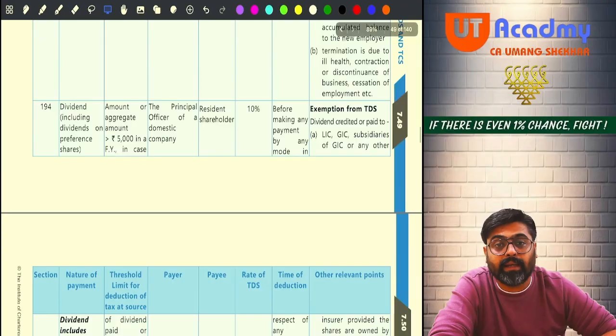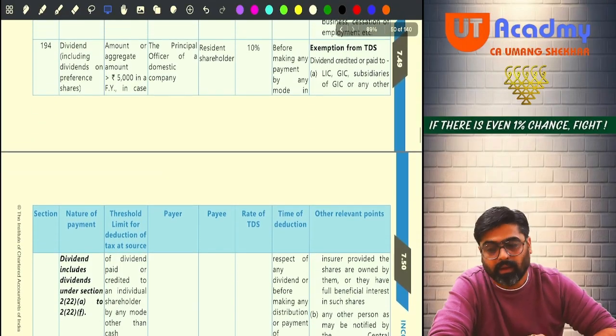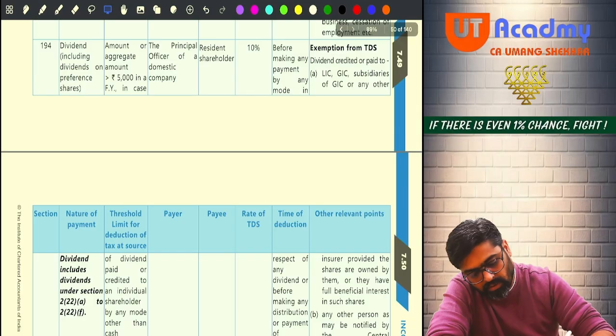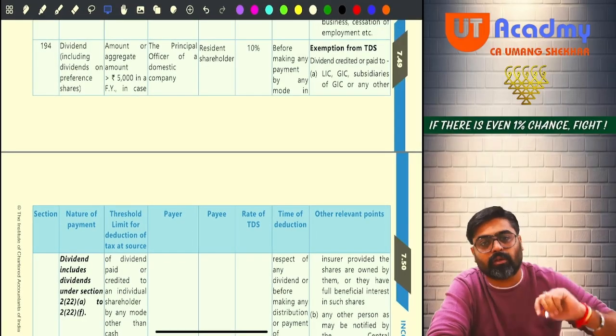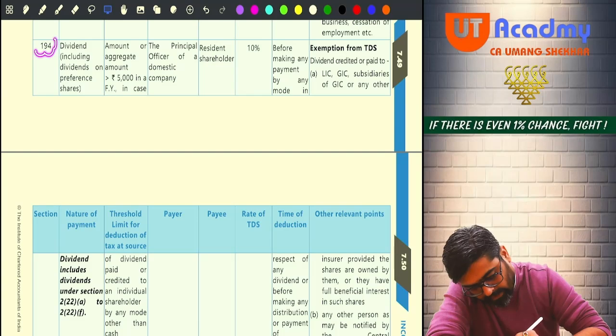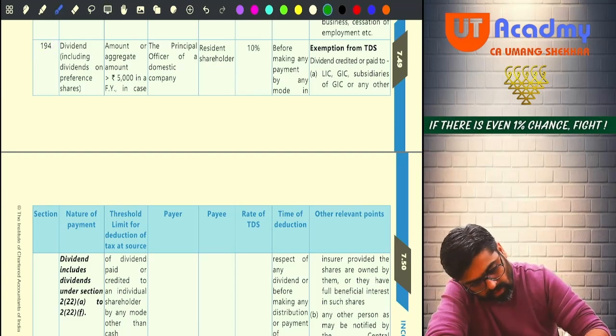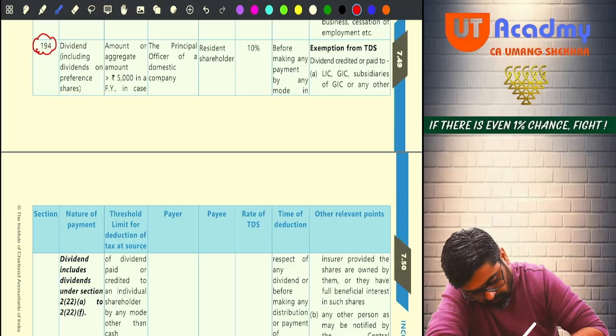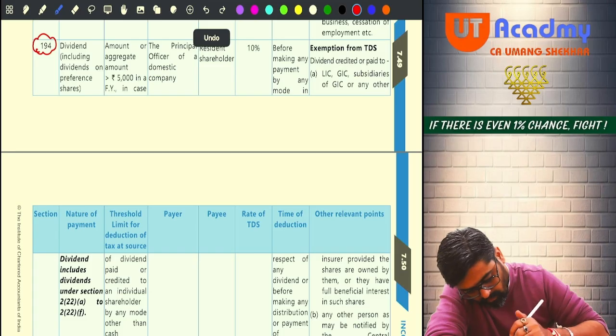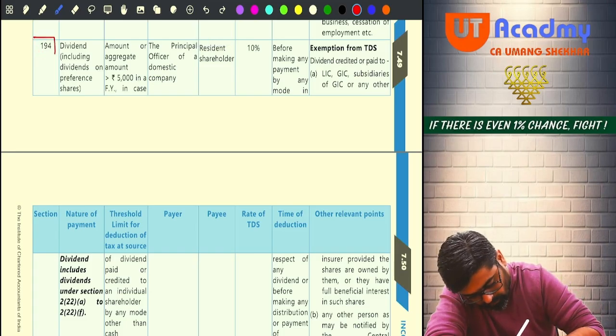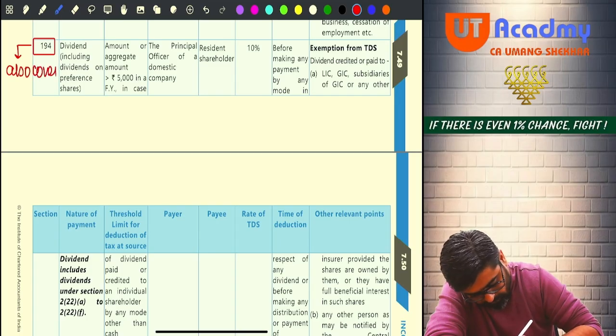What will come? 194. Can you see here 194? So whenever we do some sections, with those sections we do other sections also. Along with 194, also cover 194K.